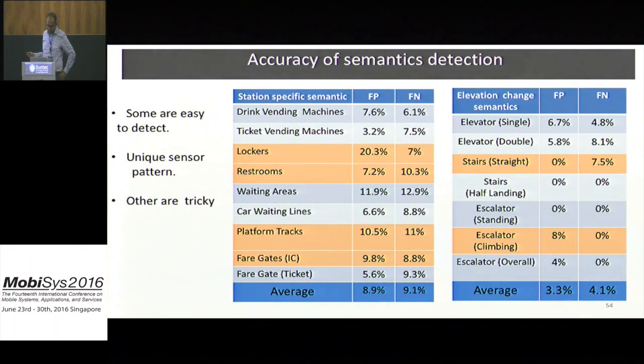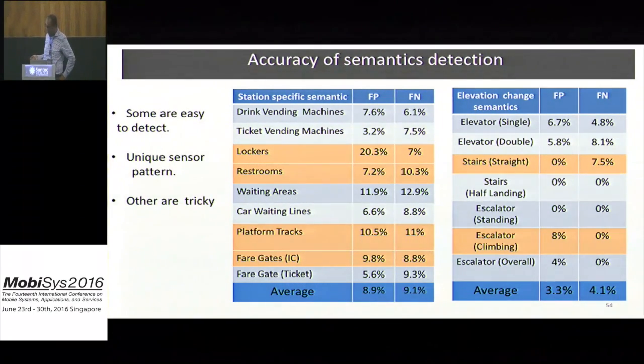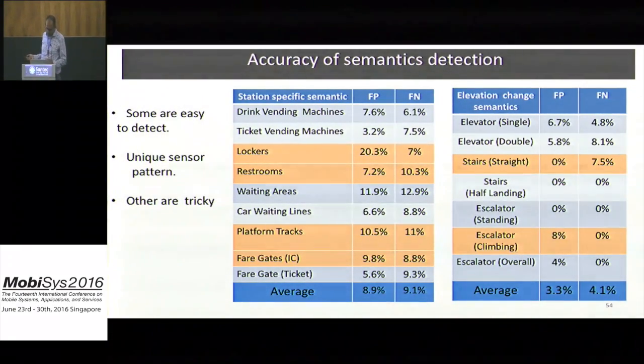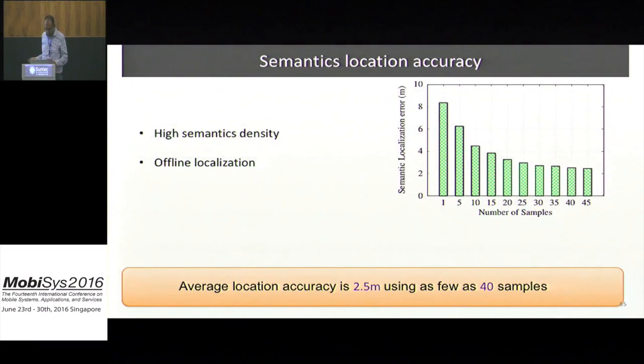Here we report the accuracy of the semantic detection of the system as shown in the 2 tables, which show the false positive and the false negative detection of the semantics. On average, the accuracy of semantic detection is good. However, there are some semantics that are colored in yellow, which have not good but fair accuracy. We report in the paper why these semantics are tricky.